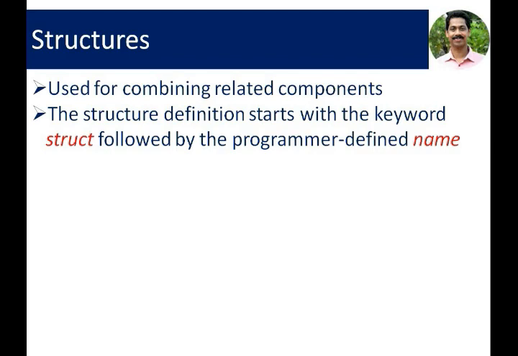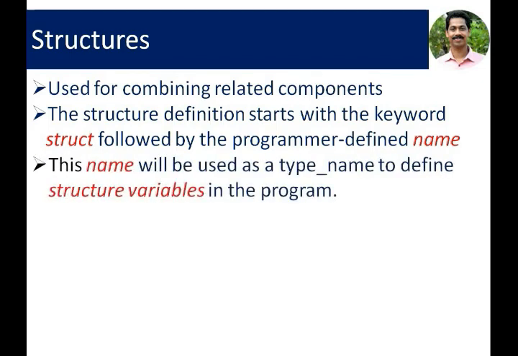The structure definition starts with the keyword struct, followed by the programmer defined name. We can define a structure data type inside every program, inside a C++ program, using the struct keyword. The name given with the structure declaration will be used as a type name.